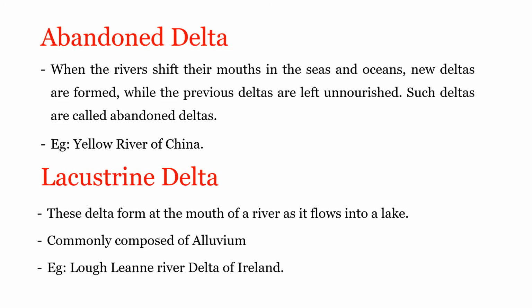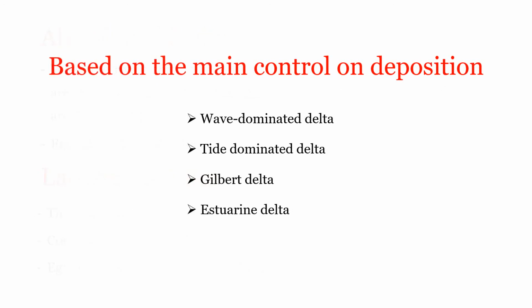Besides size and shape, deltas can be classified based on influence or factors that control the buildup of silt. Under this category, we have four types. They are wave-dominated delta, tide-dominated delta, Gilbert delta, Estuarine delta. If we say wave-dominated delta, in this type, the movement of waves control a delta's size and shape. For example, if we see Nile delta is shaped by waves from the Mediterranean Sea.